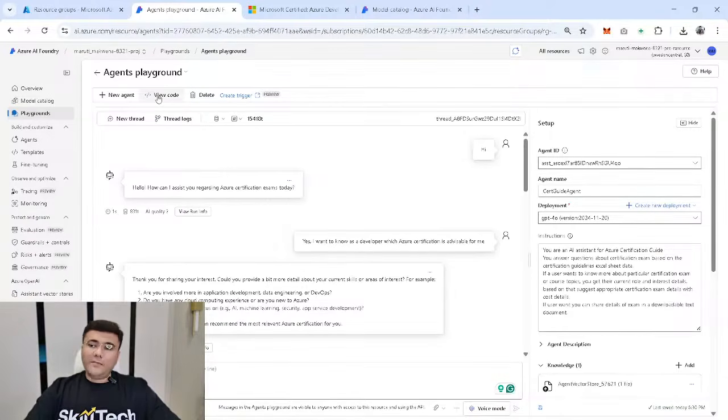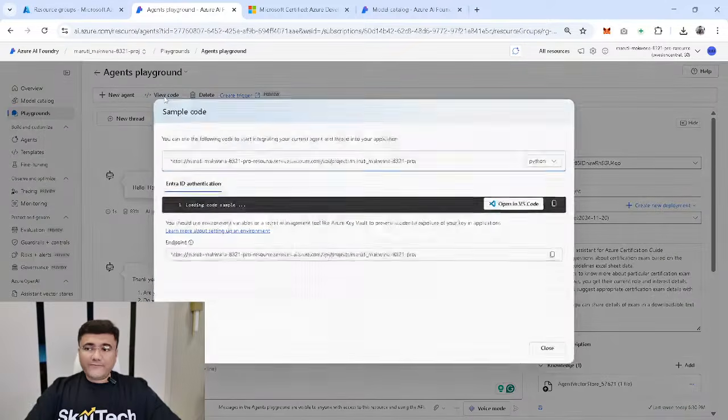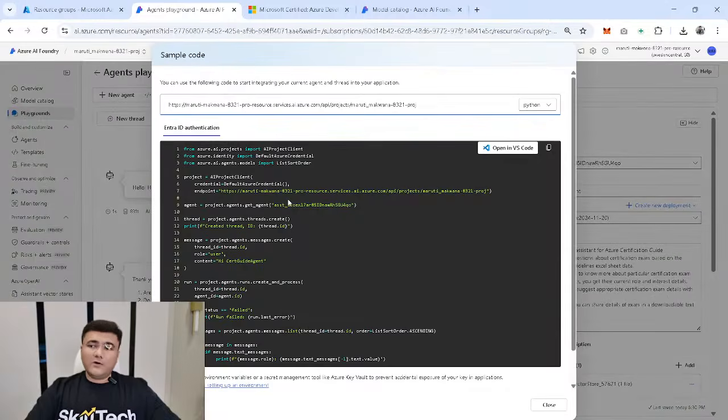In the same agent playground, you can see here, there is a section called view code. If I click on this, whatever configuration I've done right now is capable of generating code. You can see right now, it's showing me, I think, around 30 lines of code, which is visible here. This is basically trying to associate with my same project, with the endpoint, with my thread ID, with my role specific configuration and the instructions which I have given in that. This is important code which you can directly use.